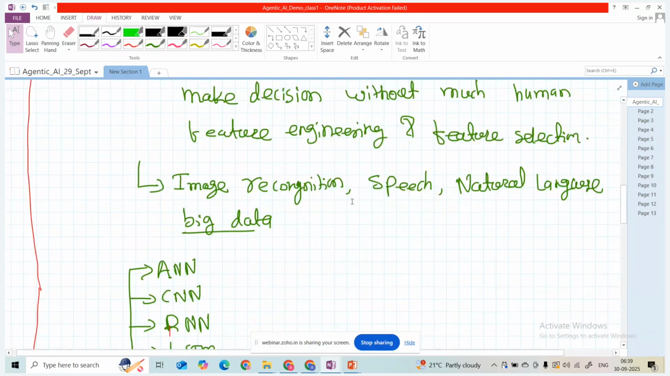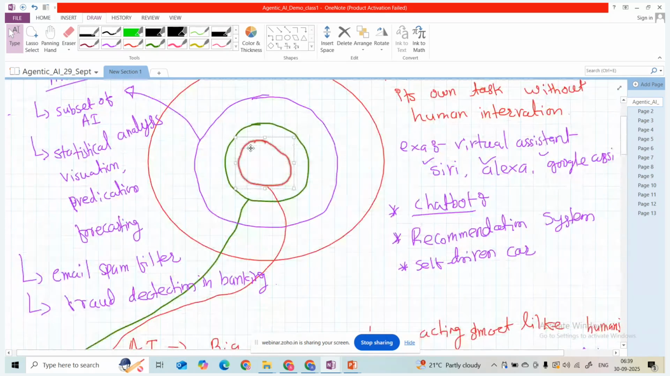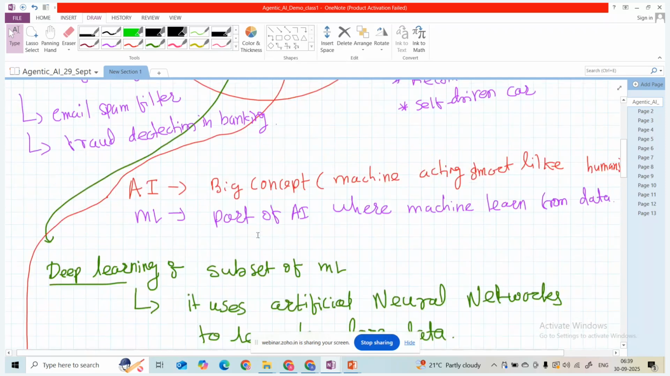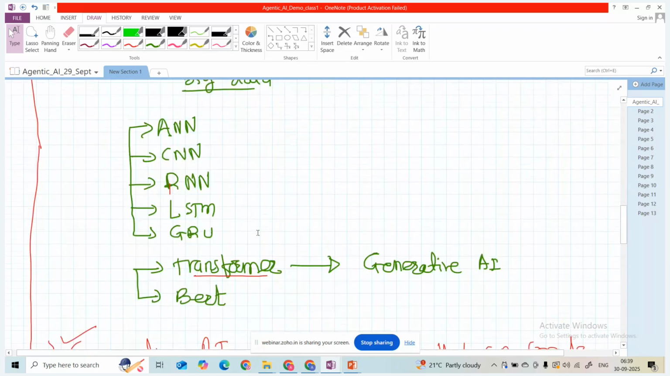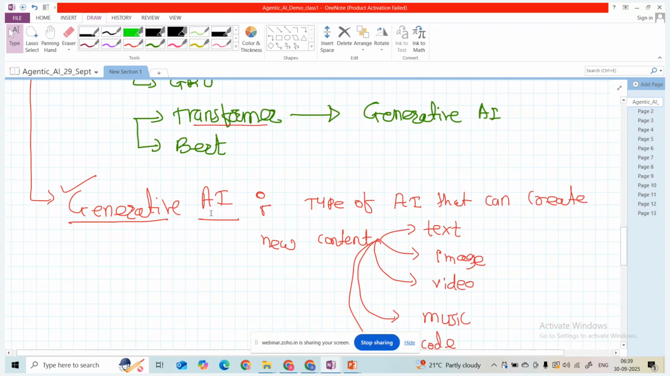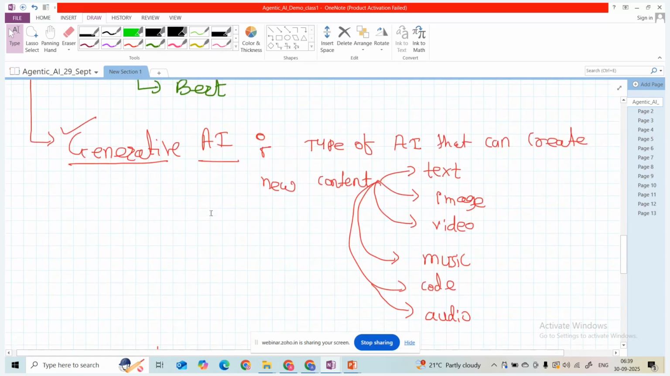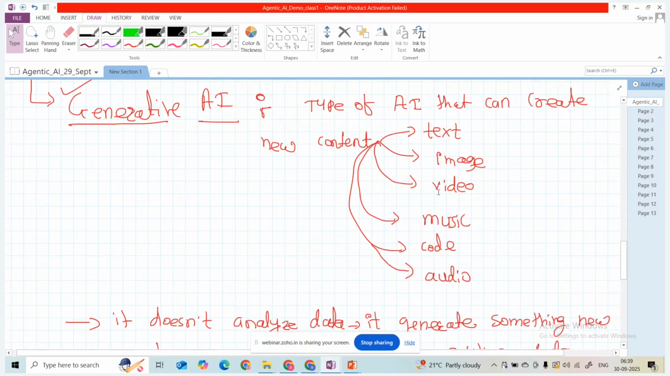So you can see here, this is the inner circle. We can say the generative AI circle. In the last couple of years, a new field has come as generative AI. It is a type of AI that can create new content. It can be text, image, video, music, code, audio. It is creating new things. It is creative, it is generative in nature.